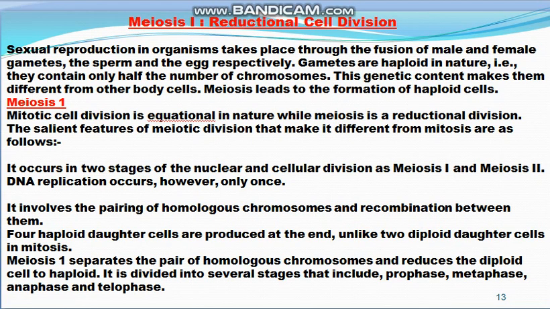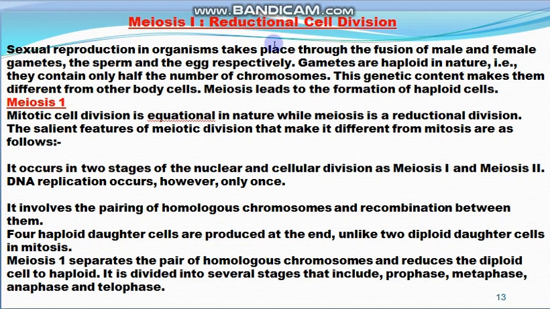So meiosis first is the reductional cell division, because the chromosome number becomes half at the end of meiosis. This is known as the reductional cell division, and it is unlike mitosis, which was equational division, and there was no reduction in the chromosomes after the division.